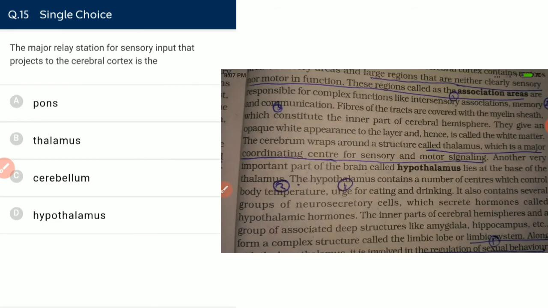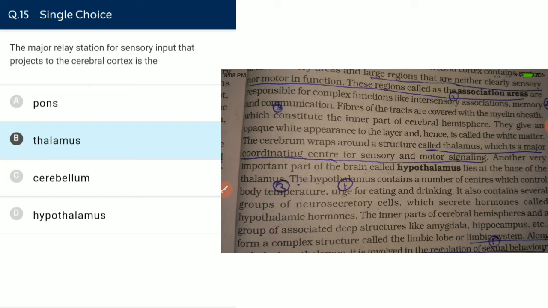The major relay station for sensory input that projects into the cerebral cortex is the thalamus. If the words relay center come, then our answer is going to be thalamus only. The two important things about thalamus are that it is the major coordinating center for sensory and motor signaling, and it is the gate.